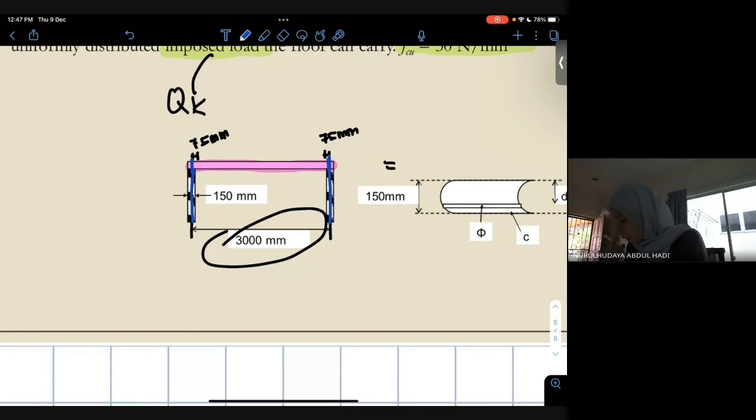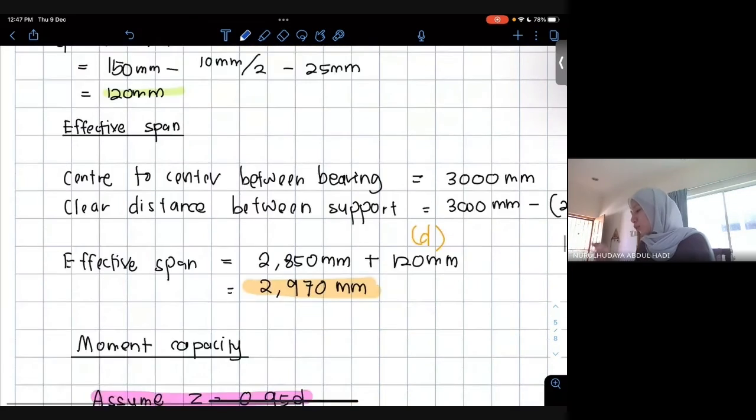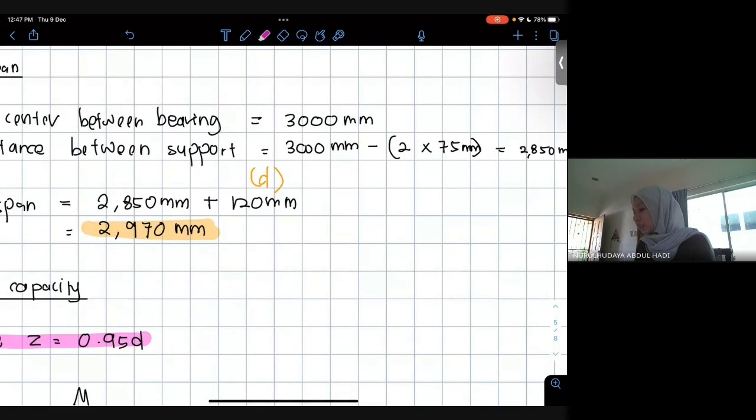But sekarang you nak clear distance, so you nak tolak thickness semua brick wall tu. You tahu brick wall tu punya thickness adalah 150, so you bagilah dua, sebab ada balance lagi 75. You kena minus for one side, and for the other side juga. Tolak 2 darab 75 ni, sebab ada dua brick wall.